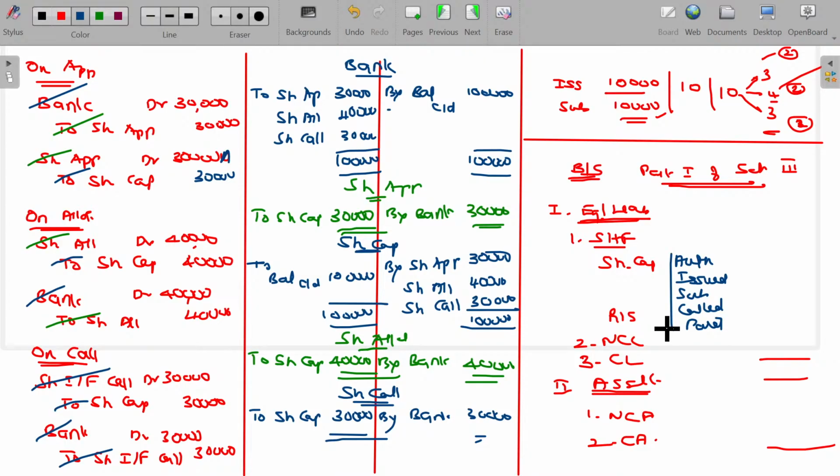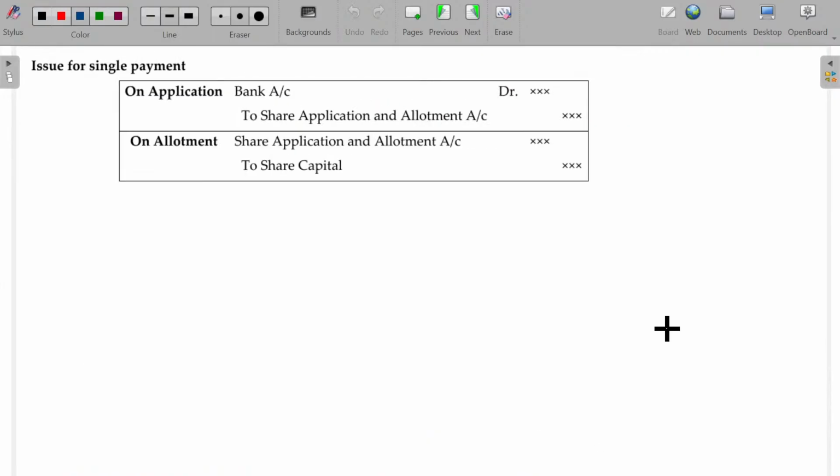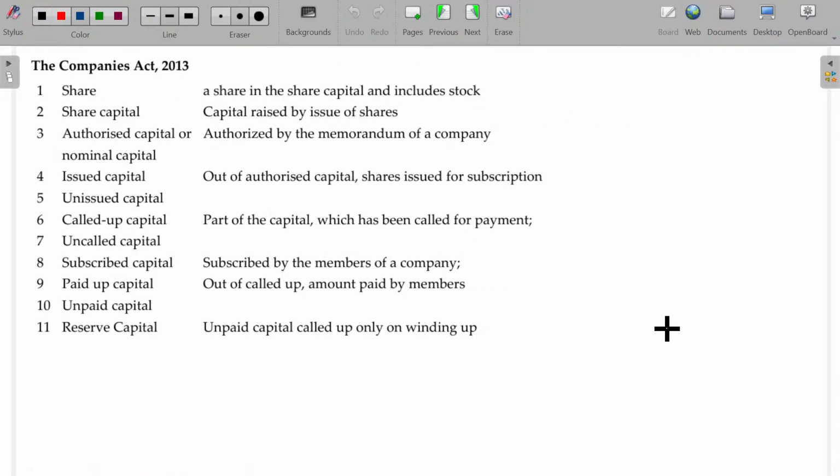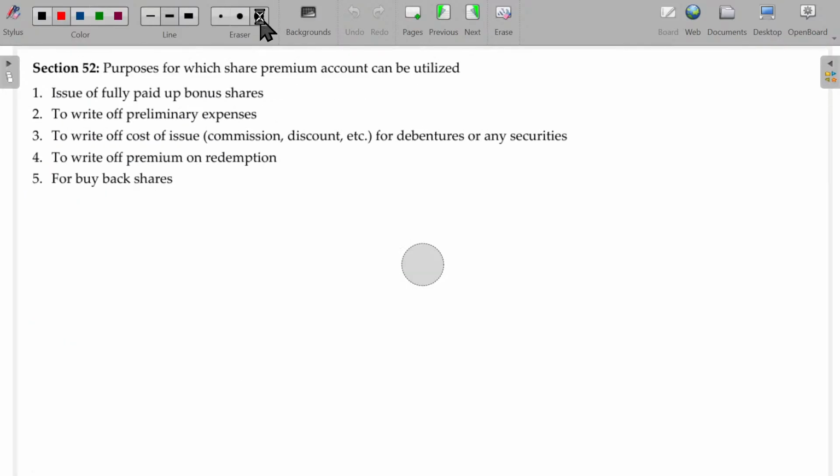Most of the times in your one word question, you may be asked to answer these kinds of different capitals. So I will explain those things at the last. As per Companies Act 2013, authorized capital, issued capital, unissued capital, called up, uncalled, subscribed, and paid up and unpaid. You have to understand all these variants of the capital term used here, along with the reserve capital. I will explain these theoretical aspects at the last, but which is very, very important for your examination. Don't miss.